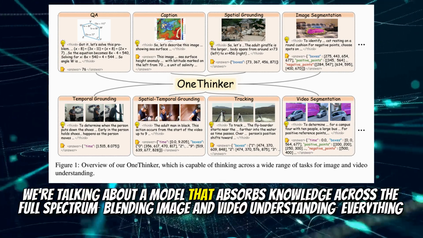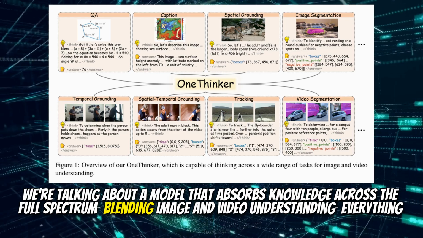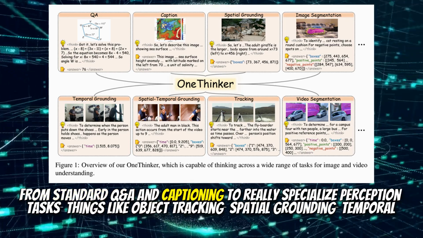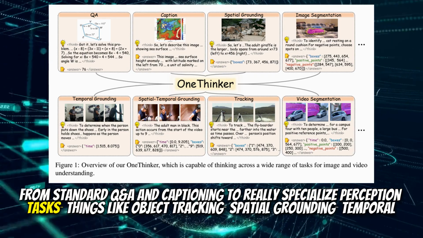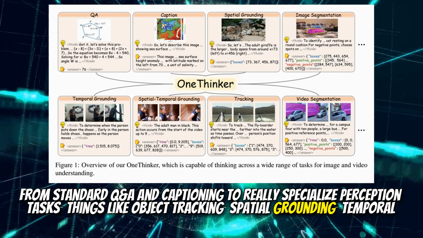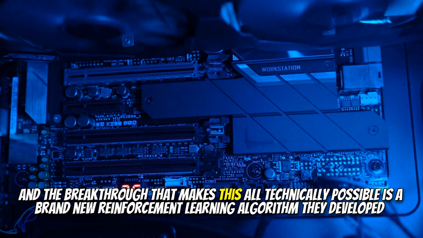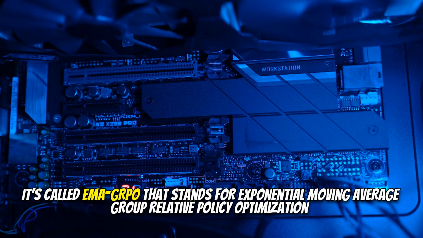We're talking about a model that absorbs knowledge across the full spectrum, blending image and video understanding, everything from standard Q&A and captioning to really specialized perception tasks, things like object tracking, spatial grounding, temporal grounding, and segmentation, all in one place. And the breakthrough that makes this all technically possible is a brand new reinforcement learning algorithm they developed. It's called EMA-GRPO. That stands for Exponential Moving Average Group Relative Policy Optimization.